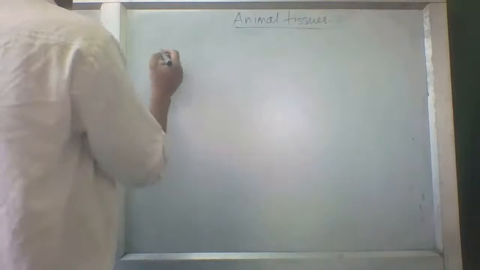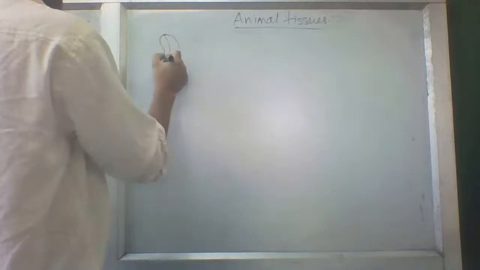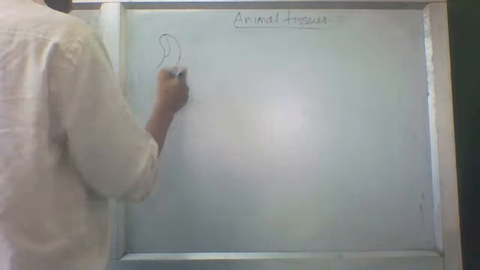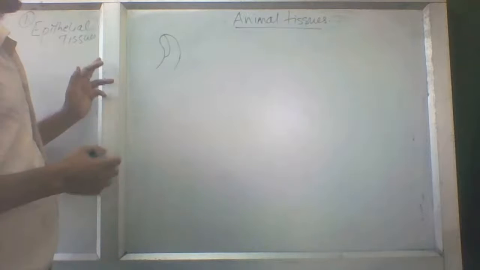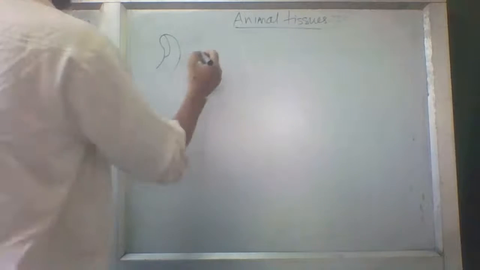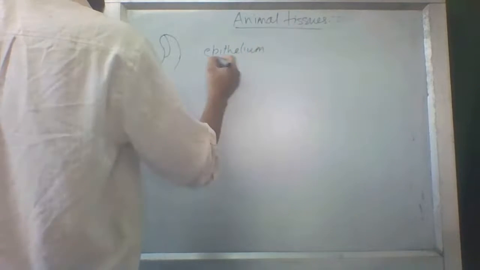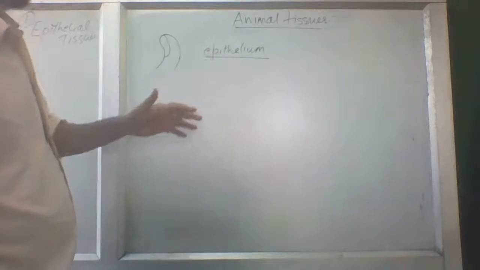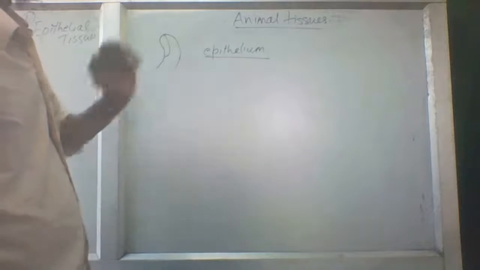But in the epithelial cells, if this is a thumb, this is its skin. This skin is the outer part which is directly in contact with the atmosphere. At that time, this epithelial tissue will be called epithelium, E-P-I-T-H-E-L-I-U-M. Epithelial tissue will be termed epithelium, meaning when it is found in the outer part of our body, it is known as epithelium.